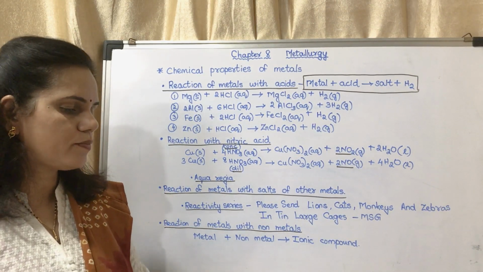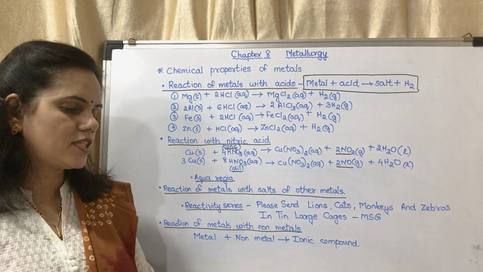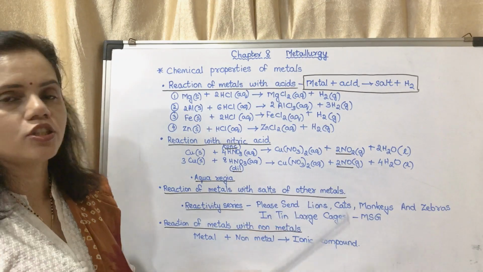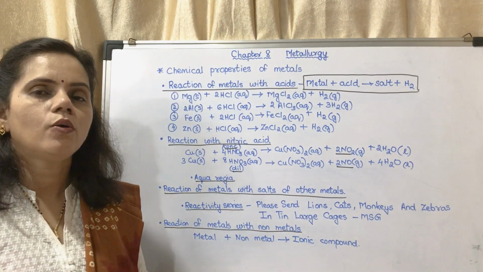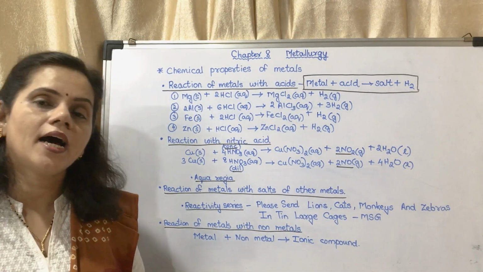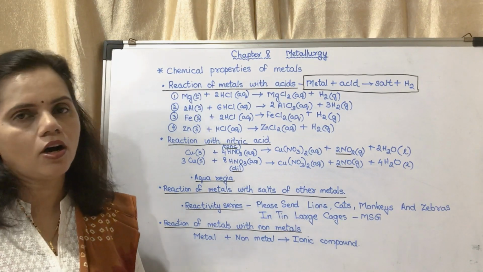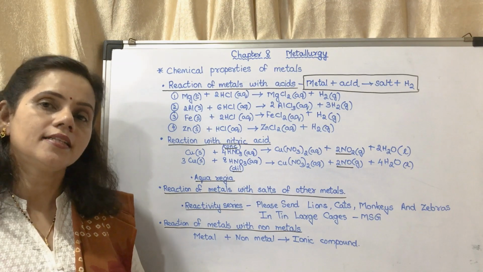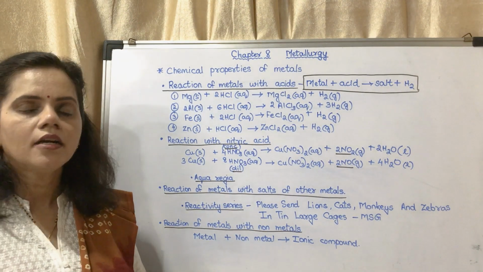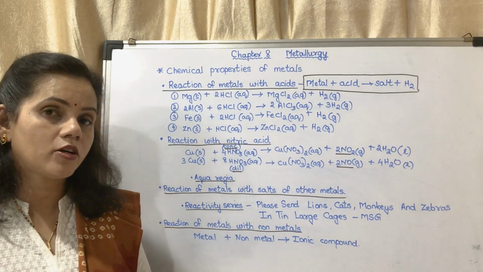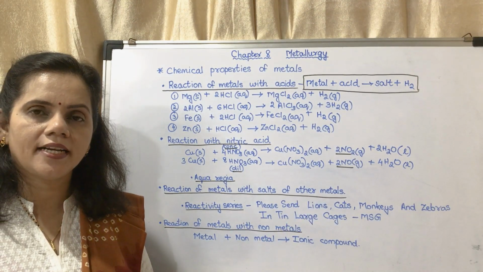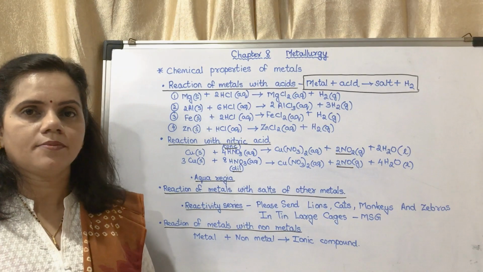Next is reaction of metals with nitric acid, okay. Now different types of nitrogen oxides are formed when copper reacts with either concentrated nitric acid or dilute nitric acid. This reaction we had studied in the third chapter, I think. In the third chapter we had studied about the brown colored fumes of this gas, that is nitrogen dioxide gas. It is poisonous, okay.